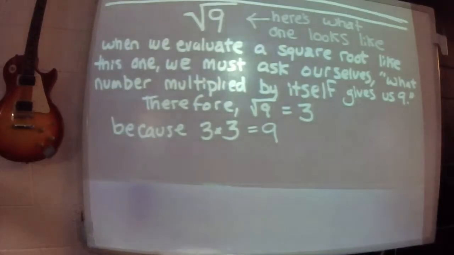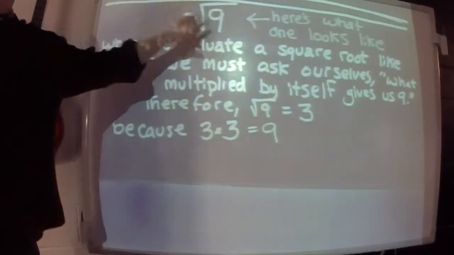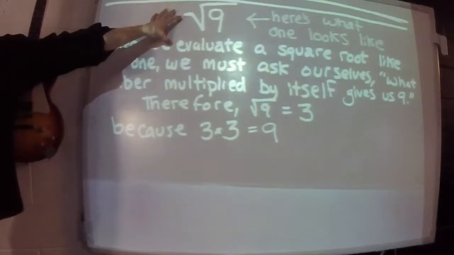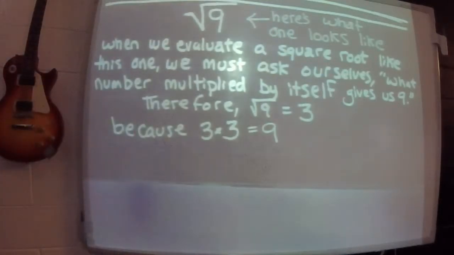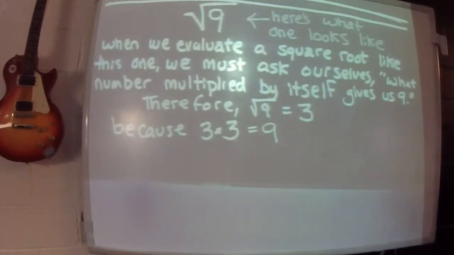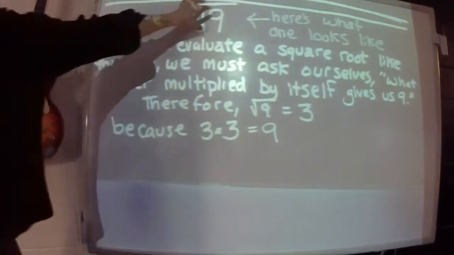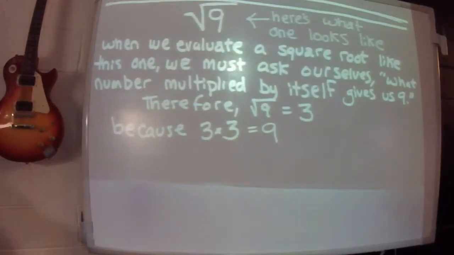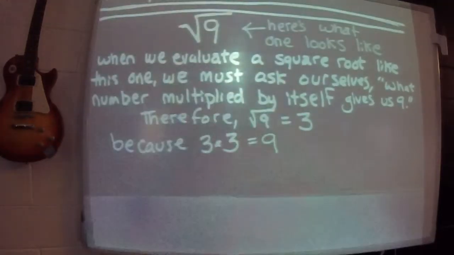But when we evaluate a square root, we must ask ourselves: the square root of 9 means what number, if you multiplied it by itself, would give you 9. So you think, okay, 2 times 2 is 4, so 3 times 3 is 9. So it's 3. Square root means what number when multiplied by itself would give you 9. And the answer is 3, because 3 times 3 is 9.